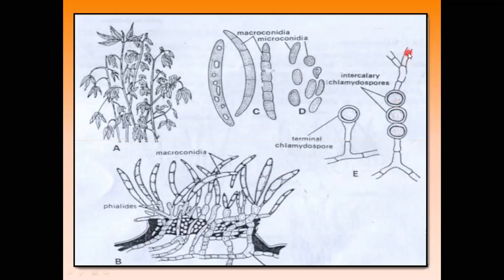Chlamydospores are a modification of the mycelia to withstand unfavorable conditions. In the absence of the host crop, the mycelia develop and produce chlamydospores. Chlamydospores are vegetative spores. These vegetative chlamydospores are produced intercalary, in the middle, or terminally on the old mycelia. These thick-walled cells are produced on the old mycelia, with reserve food materials stored in them.